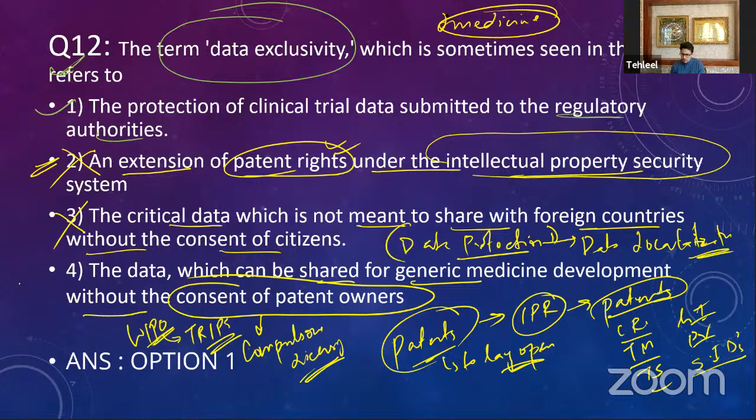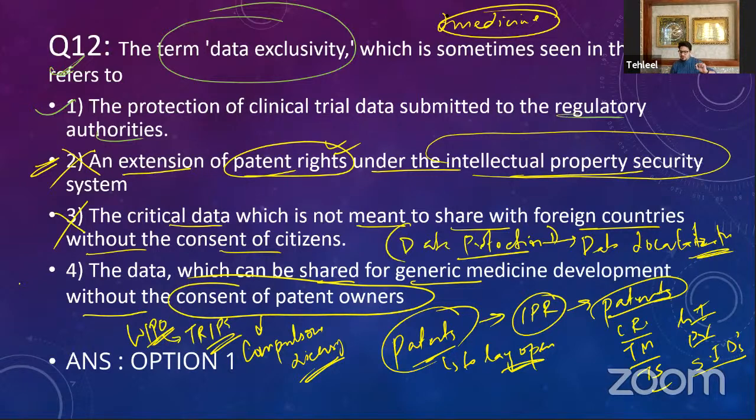But due to some problems, due to some national health emergency, due to some irrational pricing of the product, suppose the product is 1 lakh or 2 lakh rupees per dose, or the product is in need. There's a national health emergency in the country, and we need this product at a large scale. In that sense, this treaty gives you the provision that you can give a compulsory license to anyone you want. You don't have to take the consent of the patent owner.